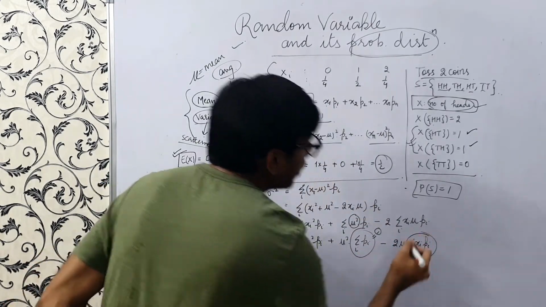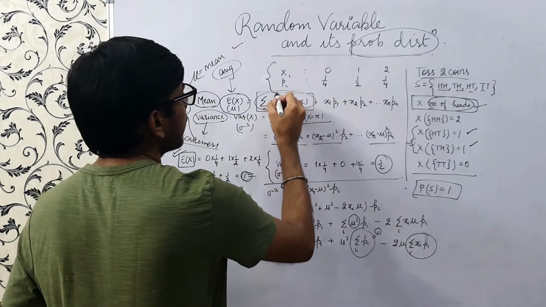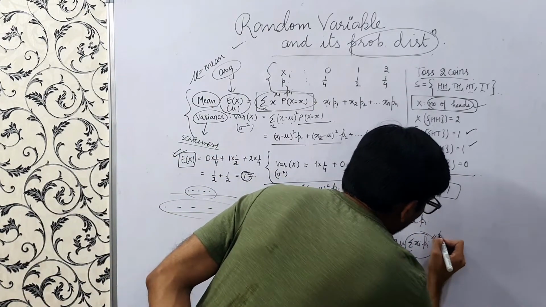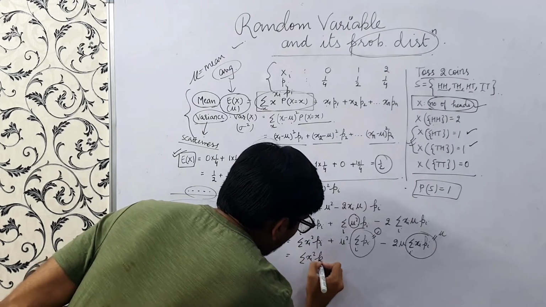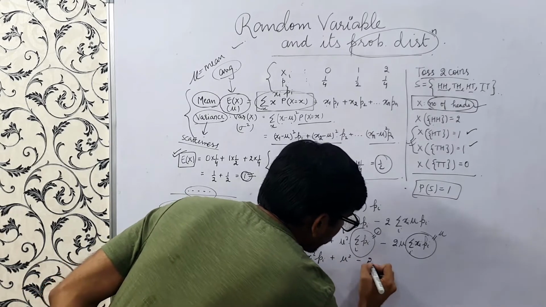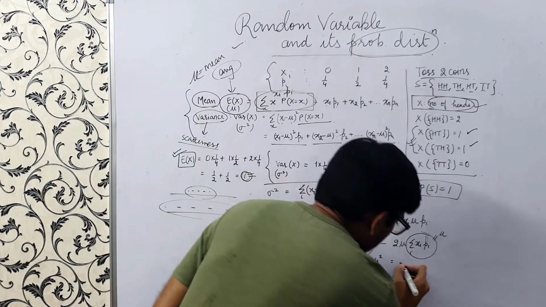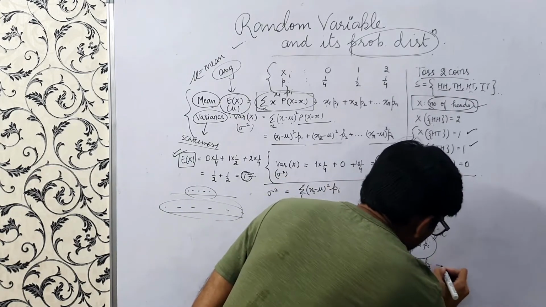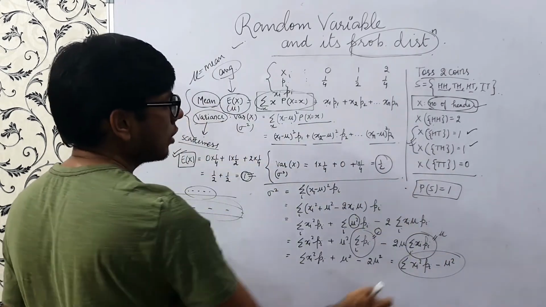And what is this? This is nothing but the mean, mu. So this turns out to be summation xi square pi plus mu square minus 2 mu square, which equals summation xi square pi minus mu square. So this is an easy formula for the variance.